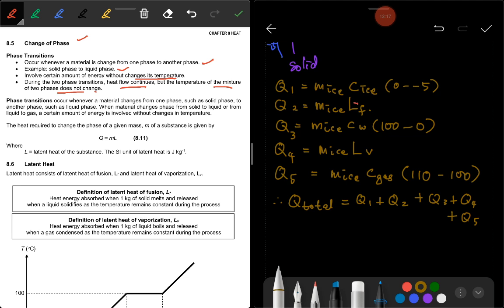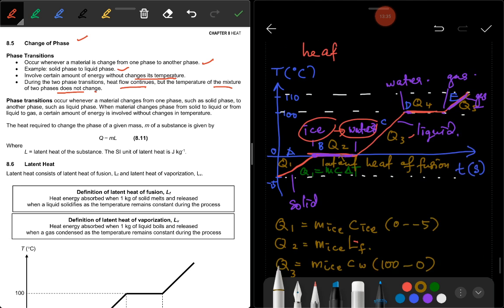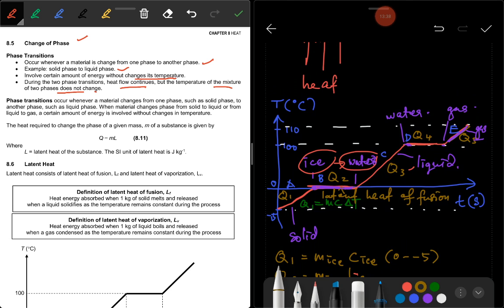Okay, so you have to calculate 1, 2, 3, 4, 5. This is the total heat required to change the ice from -5 Celsius degree to 110 Celsius degree. Okay, when you get this question, find the total heat required to heat the ice from -5 to 110, you cannot simply make it like this: Q is equal to MC delta T, for example. So here you put M ice, C ice, and then here is 110 minus 5.